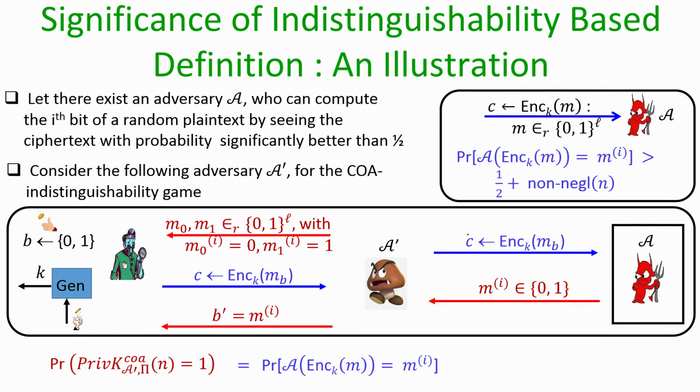This is because the view of the adversary A, which A dash is providing to A, is exactly the same as A expects to launch its attack.